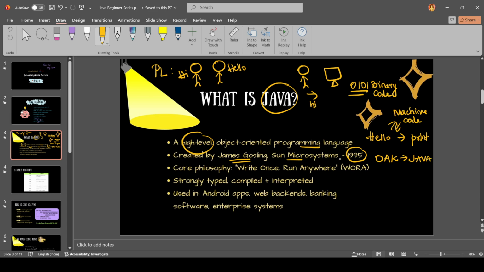And later on, Sun Microsystems got acquired by Oracle. So now officially Java is owned by Oracle. Okay, so the core philosophy of Java is write once and run everywhere.